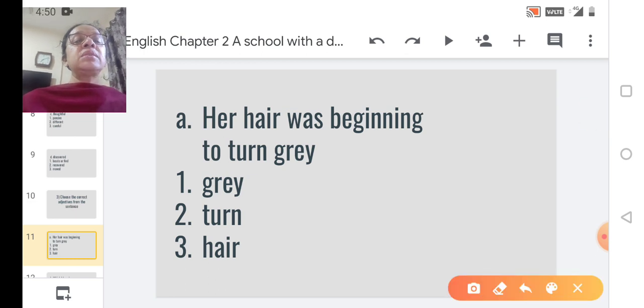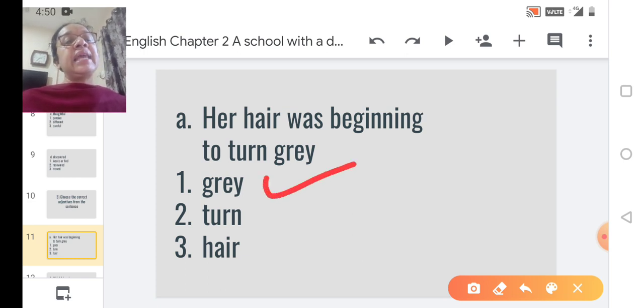Let us find the options. 1 grey, 2 turn, 3 hair. Now grey, yes, we are describing how the hair is. That's an adjective. It cannot be the second one, turn, or hair. So the correct option is grey.